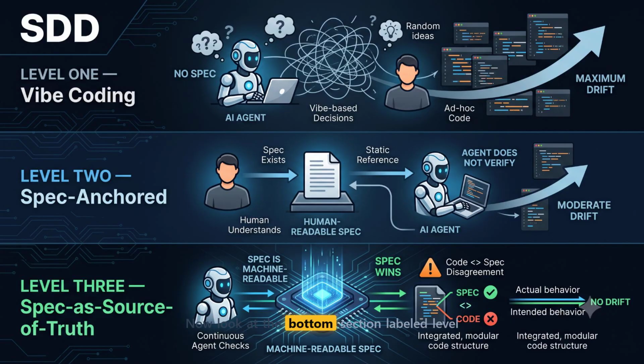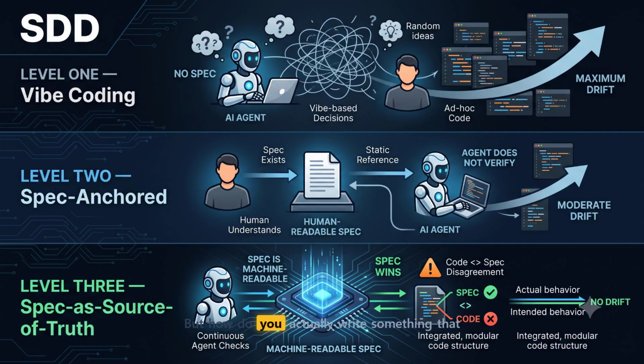Now look at the bottom section labeled Level 3, Spec-as-Source-of-Truth. Notice how the human document is gone, replaced by a glowing machine-readable chip right in the center. Look at the bright green arrows on the right side pointing to the words Spec wins. Here the AI agent runs continuous checks against that machine-readable file at every single step. If the code and the spec disagree, the spec wins and the code is forced to change. That is why the lines on the far right stay perfectly flat, showing absolutely no drift.